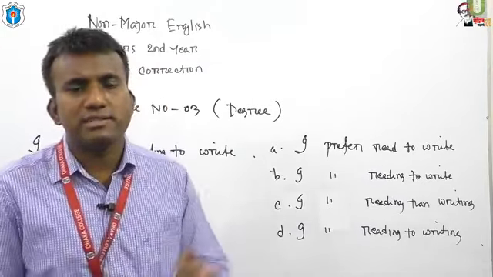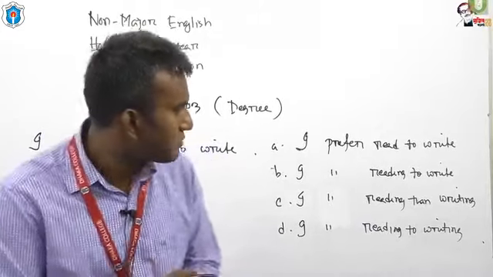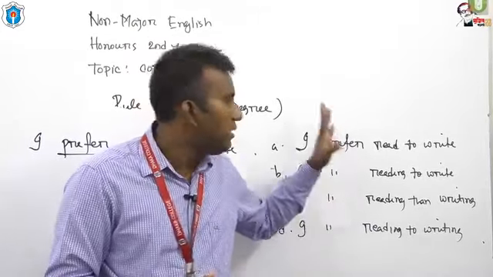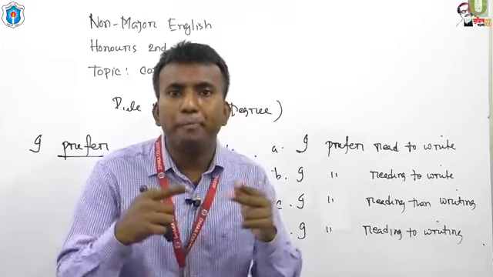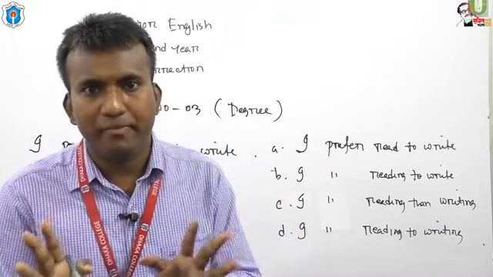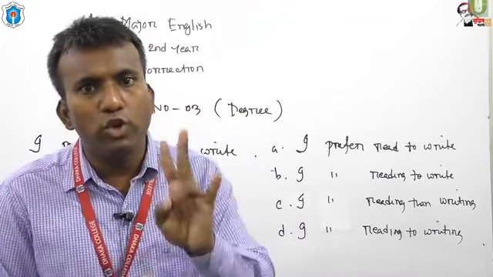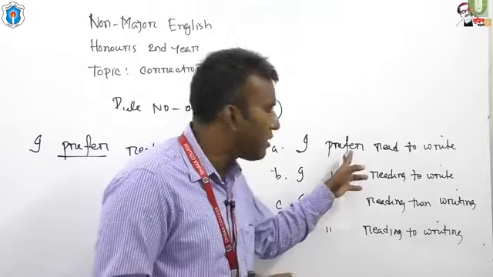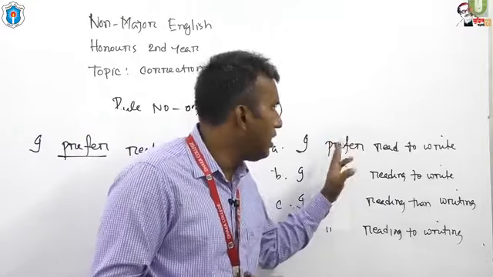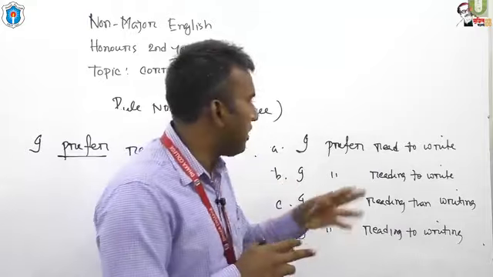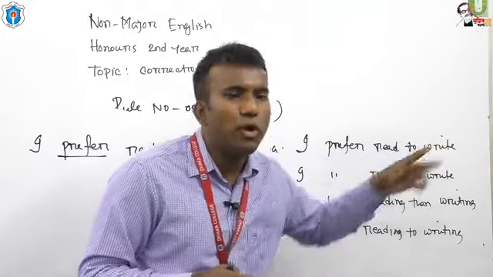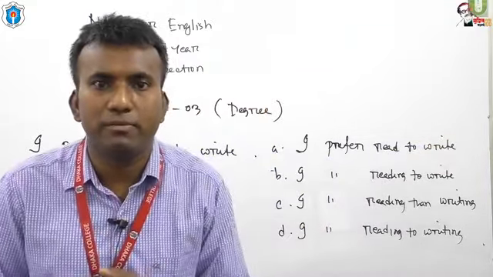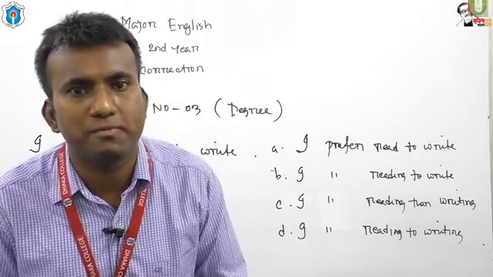Dear students, some of you have made mistakes here. Here you have made a comparison between read and write. Both of them are verbs in terms of parts of speech.